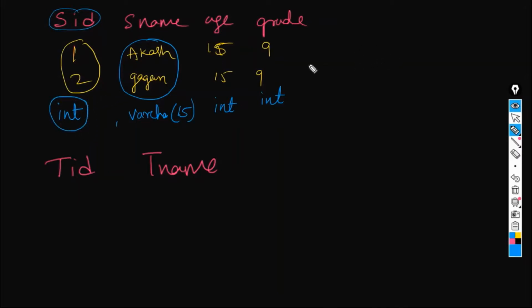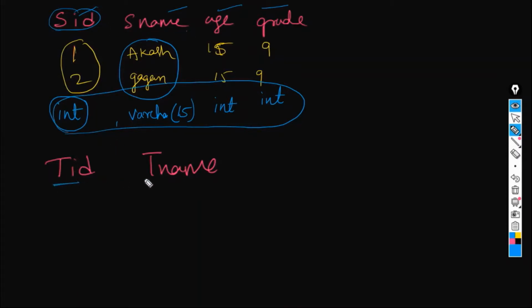Okay, we want to create a table with these columns: student ID, student name, age, grade, and then these are the data types for that table. For now, let's go and create this table.